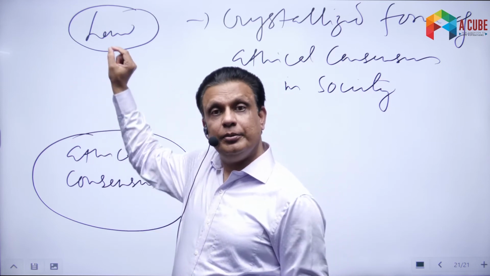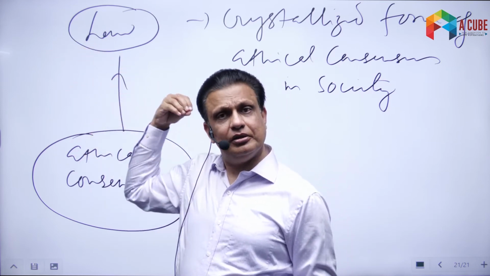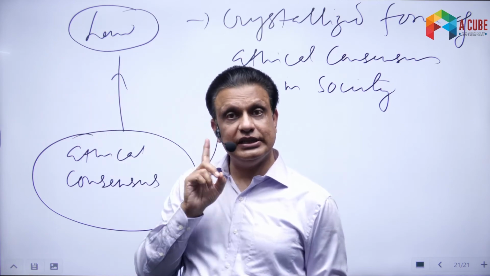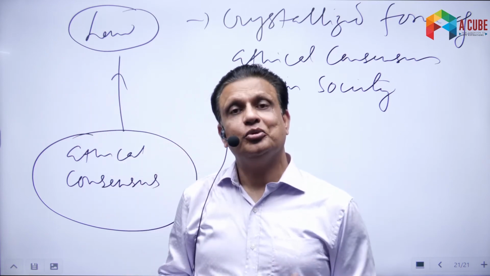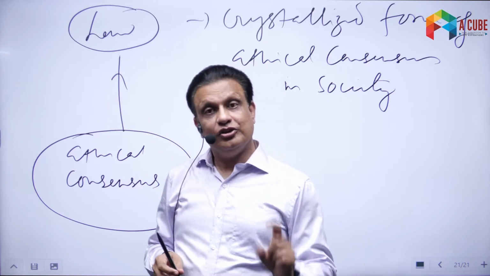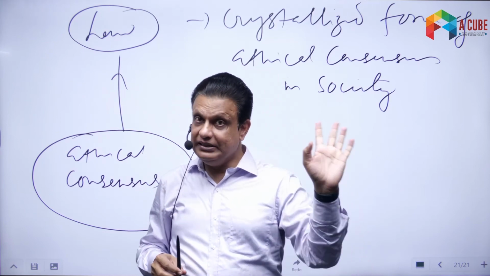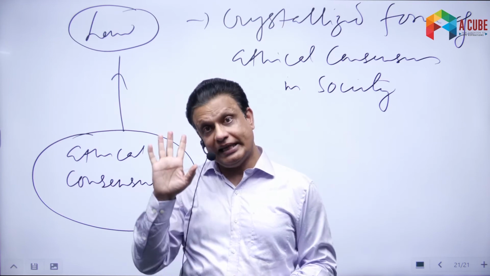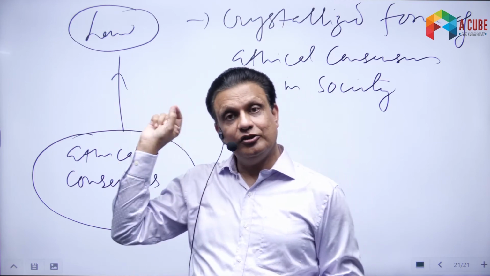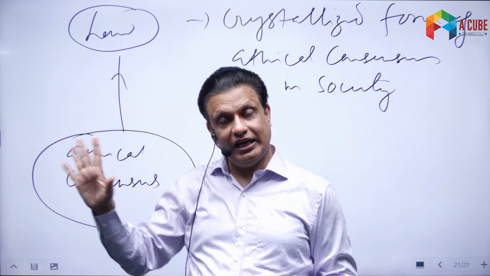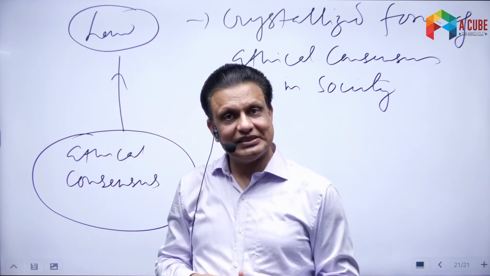But some laws may be made without ethical consensus. They may be a complete failure. A very good example of such a law which did not succeed that much, according to me, was the Dowry Law. Dowry is illegal in India. More than 50 years, exactly 60 years now, since 1961 dowry was outlawed in India. Dowry is a crime. But do you think that this law is successful?